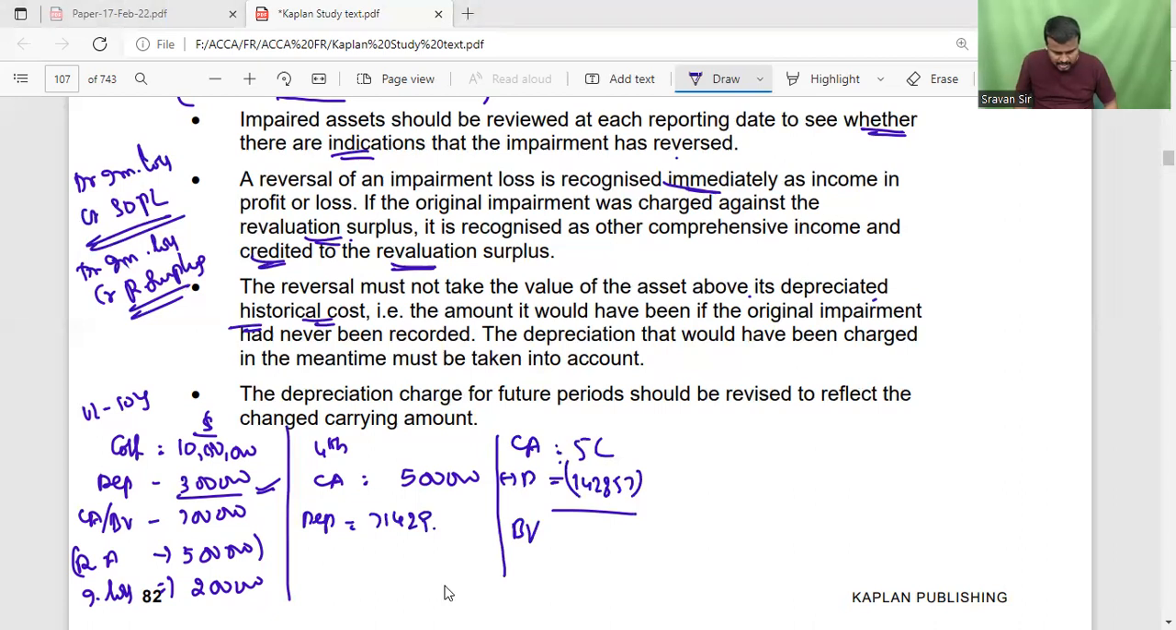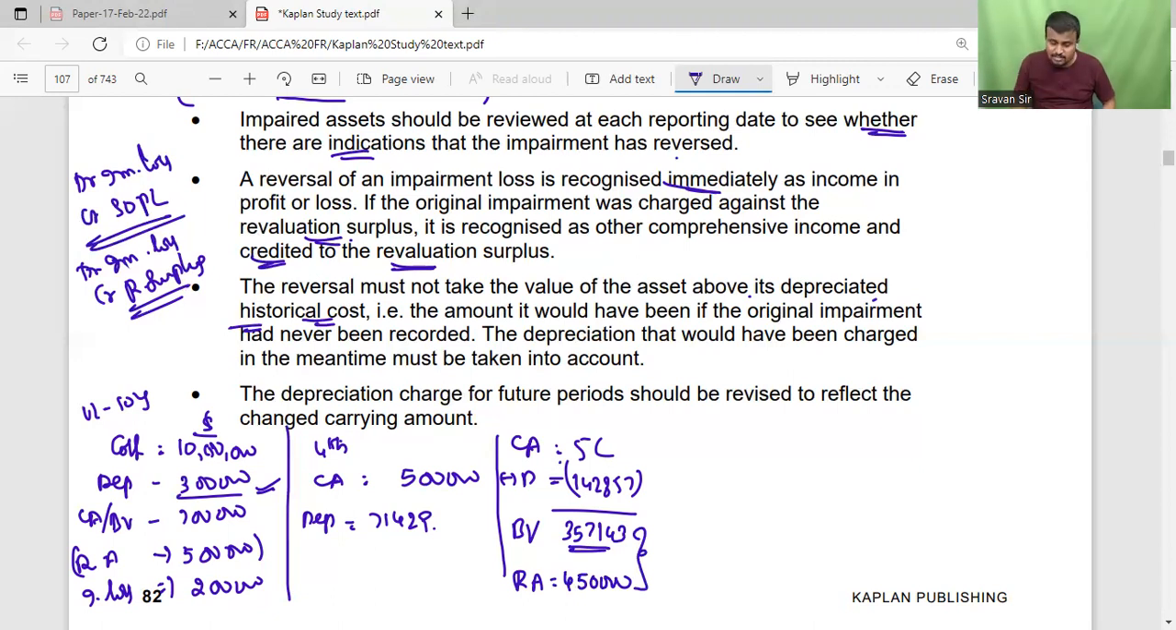So 3,57,143 is the book value. So for example, in the current year, at the end of the fifth year, we came to know that the interest rates have decreased and the asset has performed very well. So we calculate the recoverable amount. The recoverable amount is calculated as 4,50,000. So here the carrying amount is 3,57,143 and recoverable amount is 4,50,000. How much amount is required to be reversed? The difference amount is required to be reversed.